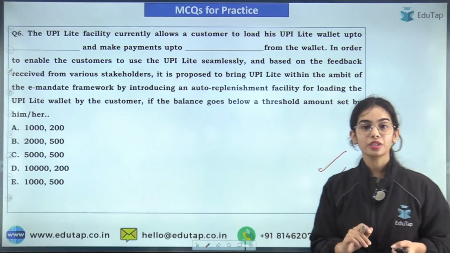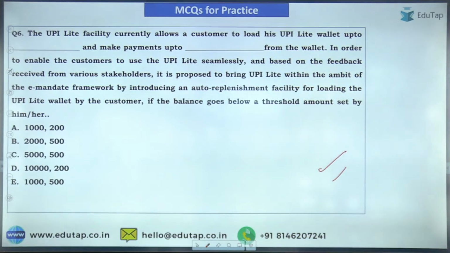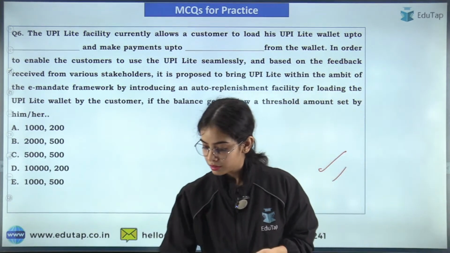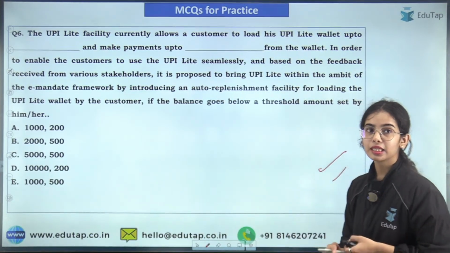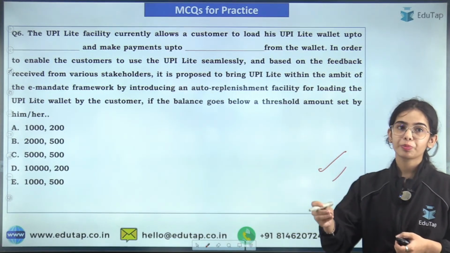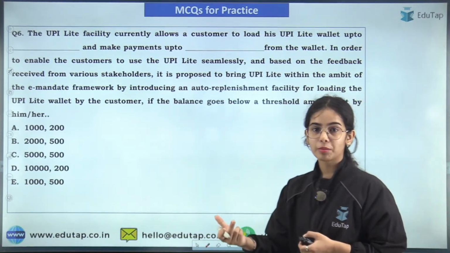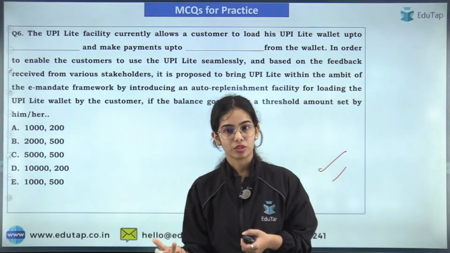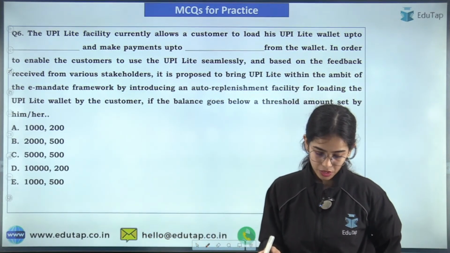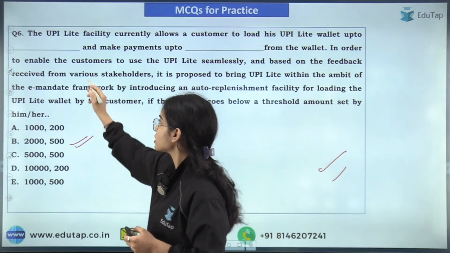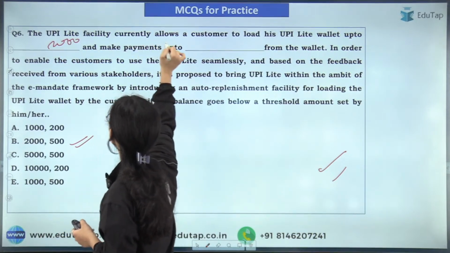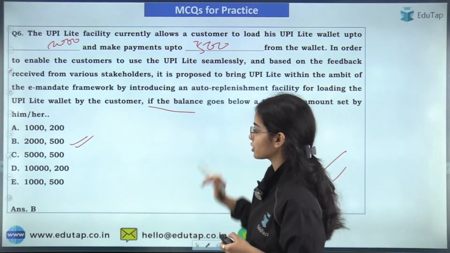Now try to answer this question. Let's see how many of you are able to answer this question. The UPI Lite facility currently allows a customer to load his UPI Lite wallet up to what amount and make payments up to what amount? Sarish has given the answer. What about the others? I'm getting the answer B, that is rupees 2,500. That is absolutely correct. So B is the answer here.